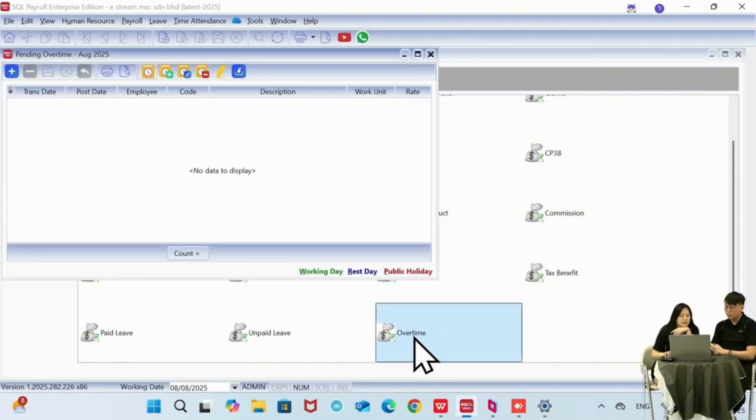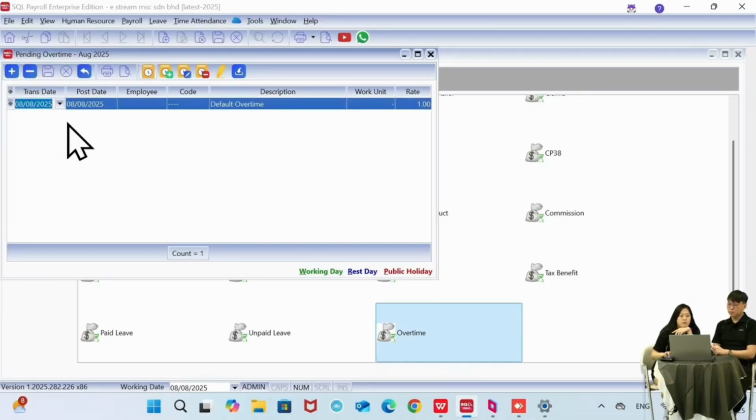So I can just double click overtime and then click on the plus sign over here. Okay, so we have 2 dates over here. One is the transaction date, one is the post date. Transaction date means when this transaction happens. So if the OT is today, then the transaction date will be today. And the post date is when you want to release the payment, when this salary has to be processed. So you can remain the same, or you can put it at the end of the month also can, up to you.